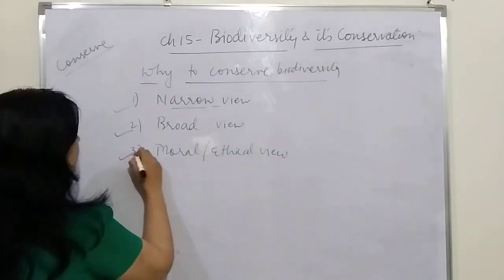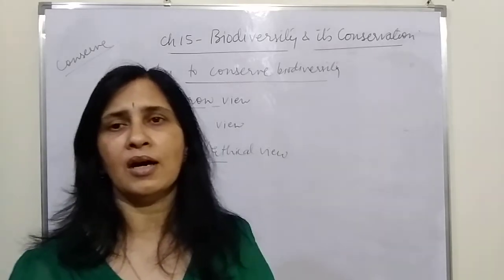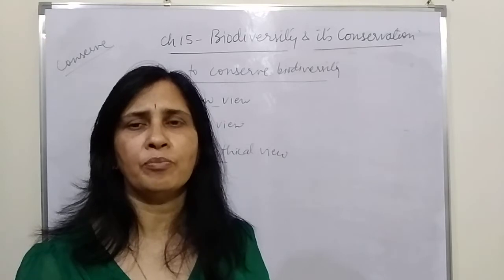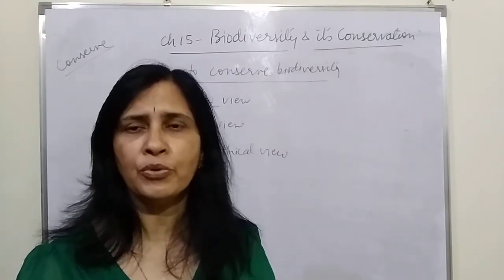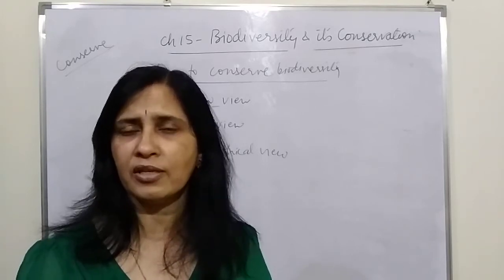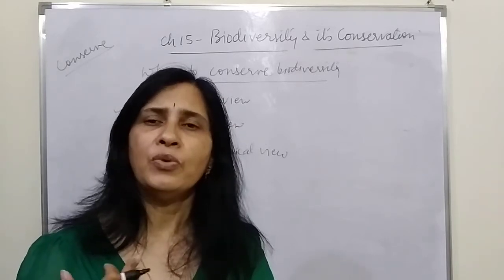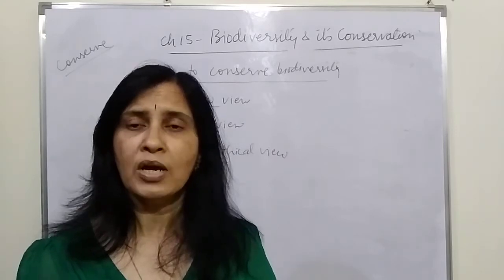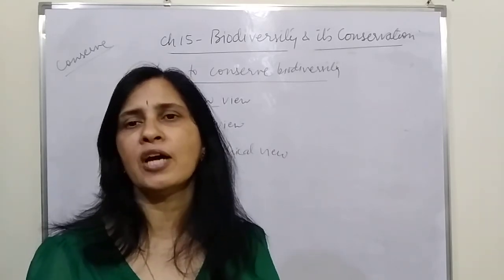Then comes the moral and the ethical view. This is also very important. Human beings are sharing this planet Earth along with the other organisms. Being the most intelligent organism, it is the moral and ethical duty of human beings to let all the other organisms share the planet Earth as they have been sharing. We do not have any right to kill anyone, or to make them extinct just because they are not useful to us.